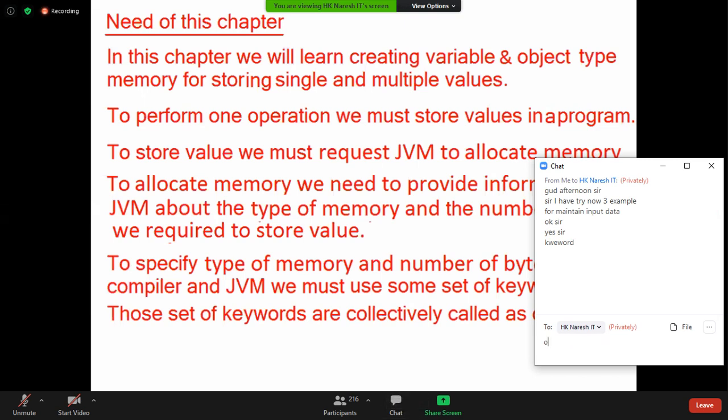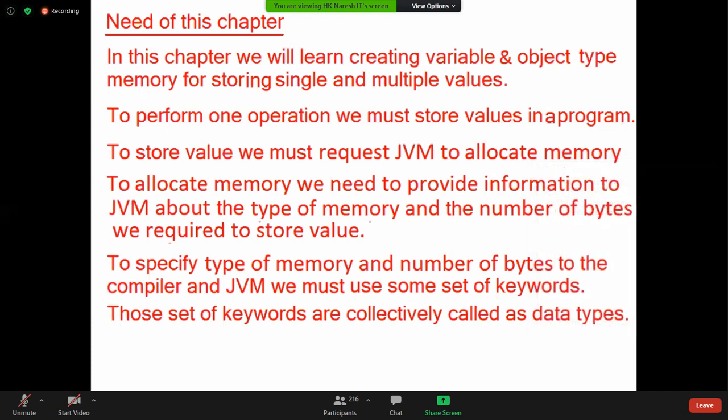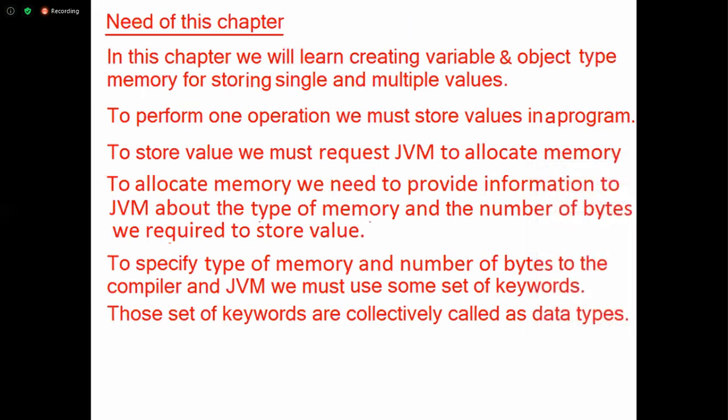Did you understand my point? What is a data type? Completed. What is the use of data type? Completed. I have covered 3 topics now. What is the need of this chapter? Second, what is a variable? Third, what is an object? Fourth, what is the information I need to inform to the JVM and compiler to create variable and object? Fifth, what is a data type? Sixth, why data type? So totally 6 points I have covered here.